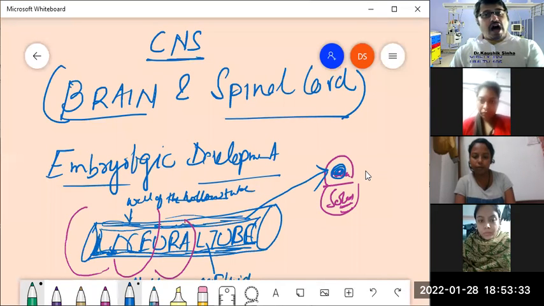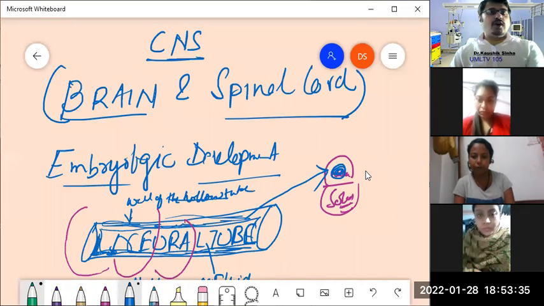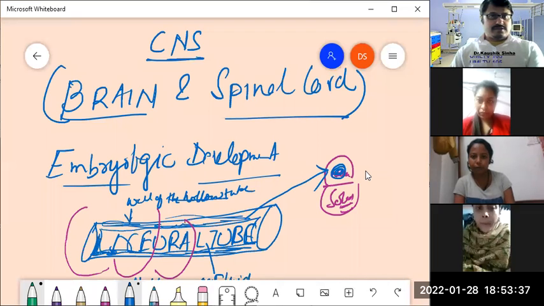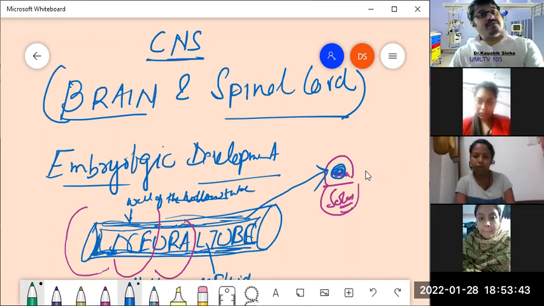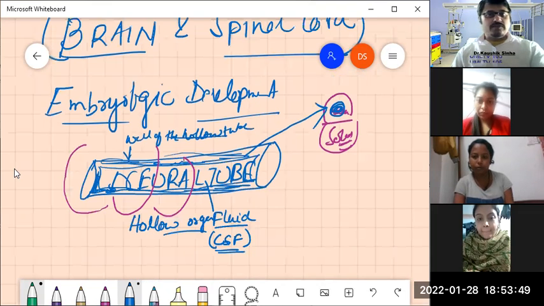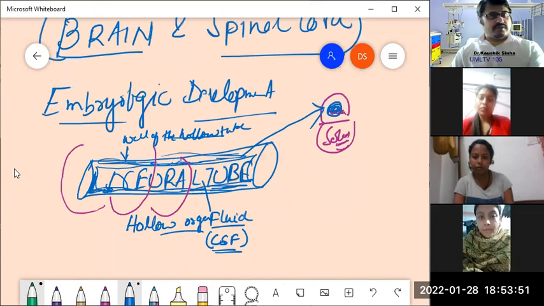So the outside of the neural tube is again a hollow space, the space within this vertebral arch. And the inside of the neural tube is again a hollow, containing what? Containing the cerebrospinal fluid. Clear?